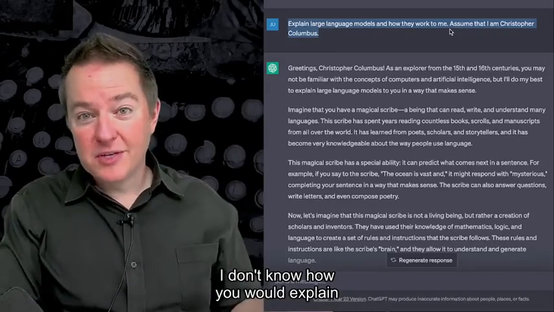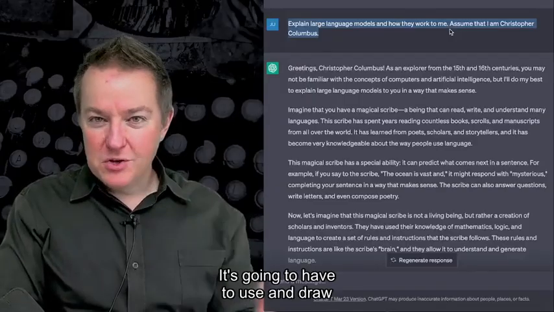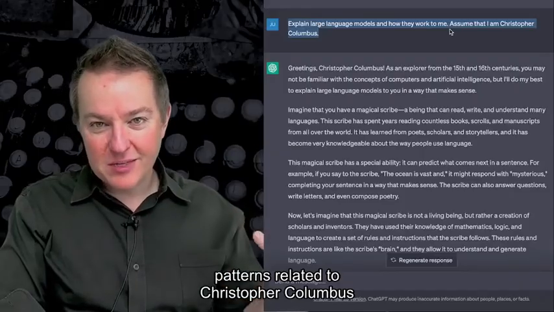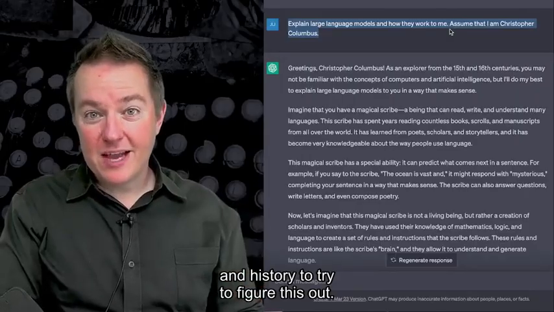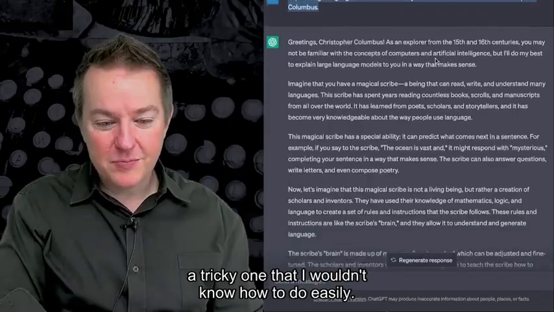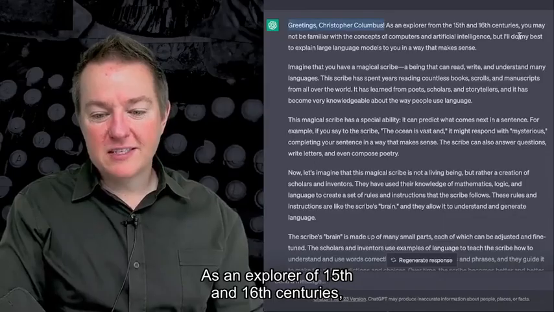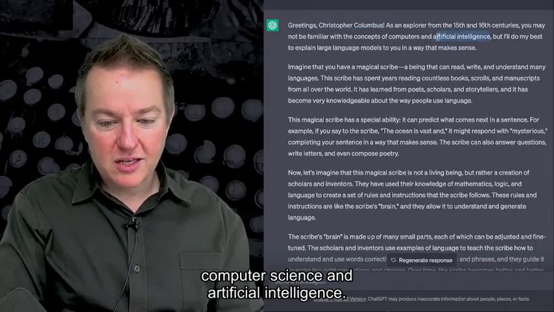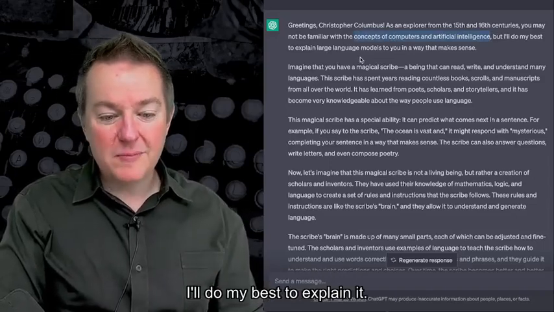So notice, now I'm giving it something completely different. I don't know how you would explain large language models to Christopher Columbus. So it's going to have to draw on information in its training data and patterns related to Christopher Columbus and history to try to figure this out, right? I'm giving it an audience persona that's a tricky one that I wouldn't know how to do easily. And it says, "Greetings, Christopher Columbus. As an explorer of the 15th and 16th centuries, you may not be familiar with the concepts of computer science and artificial intelligence." I don't know how well this really works, but it's still pretty good that it's doing it. "I'll do my best to explain it."